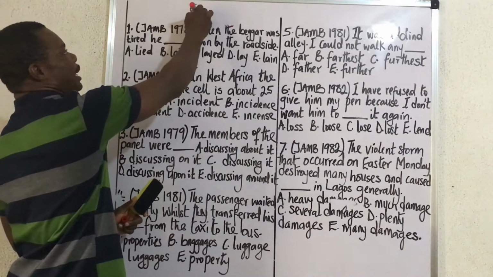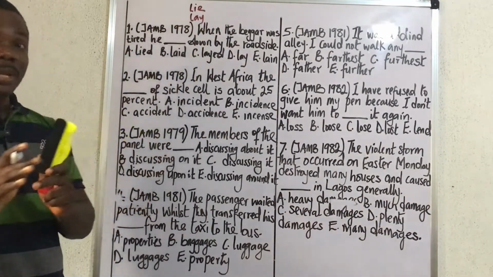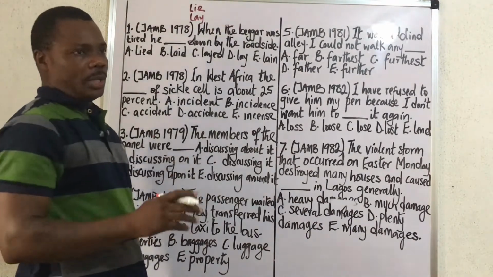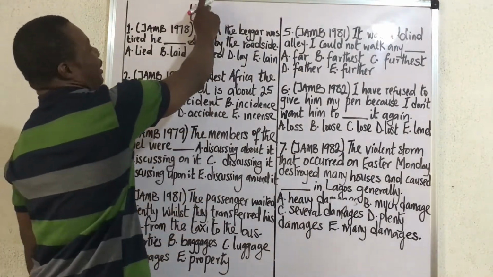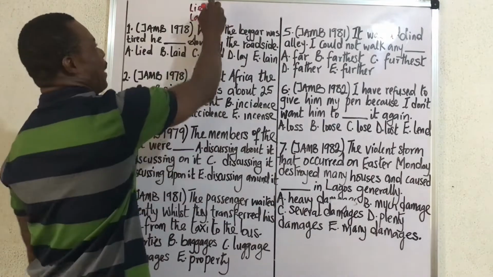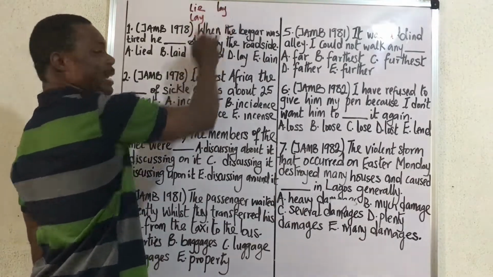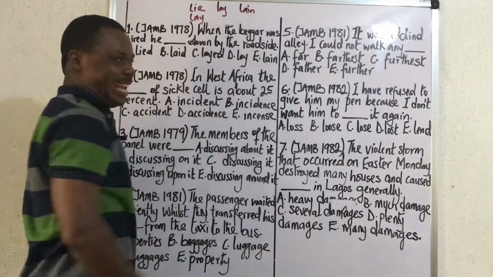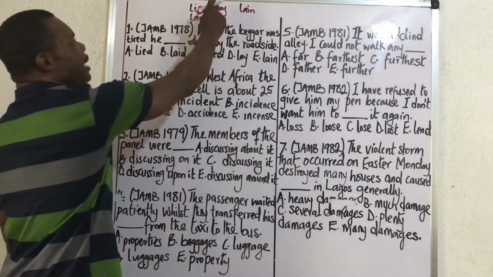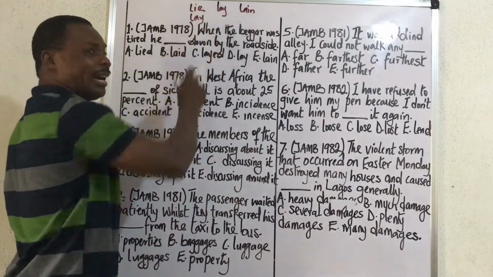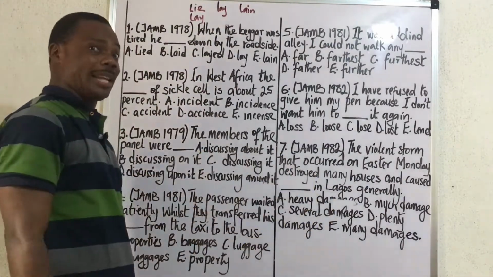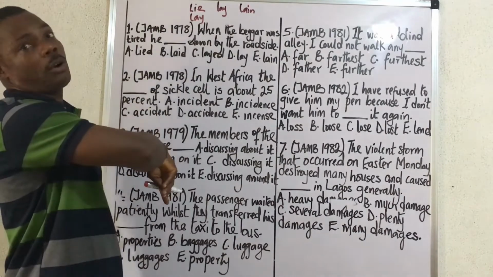Lie and what? Lay. These two words mean different things. Okay? But now, they are verbs in the first instance. The verb lie has a past tense as in lay, and it has a past participle as in what? Lain. Then, this lay that is past tense of lie can serve as present tense of another expression altogether. So that is where the conflict is coming from.